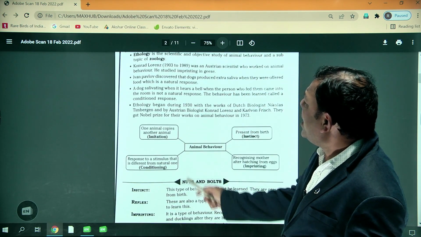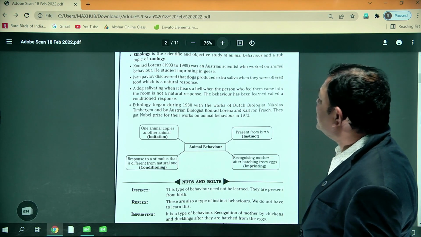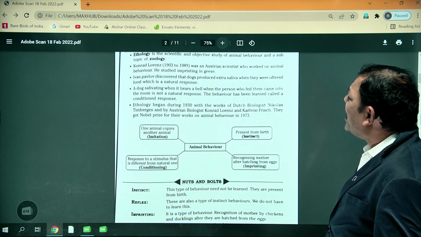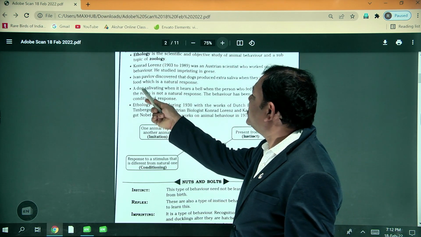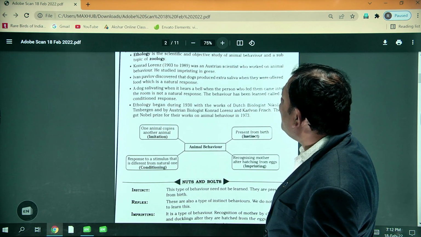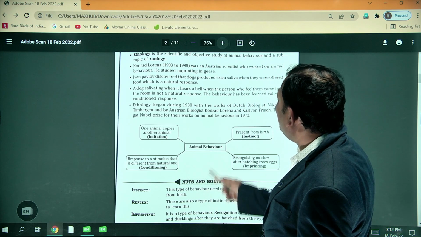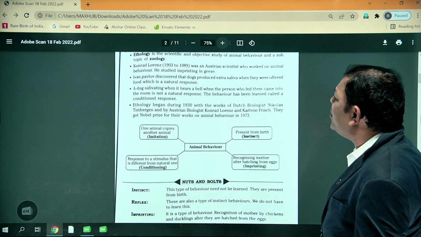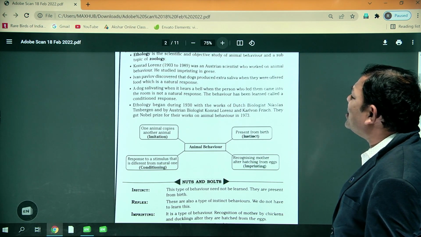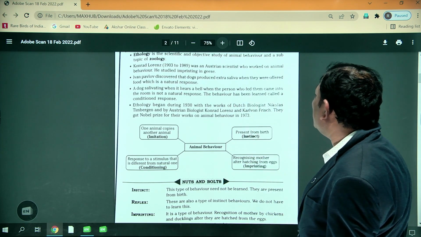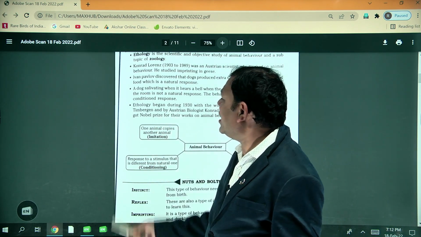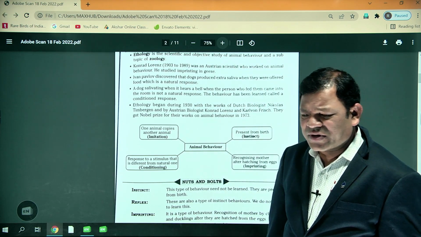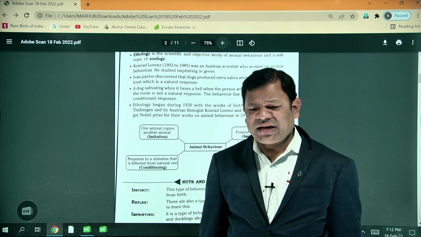Next, Ivan Pavlov discovered that dogs produced extra saliva when they were offered food, which is a natural response. A dog salivating when it hears a bell, or when the person who fed them comes into the room, is not a natural response. The behavior has been learned. So that's why this is called conditional learning or conditional response.